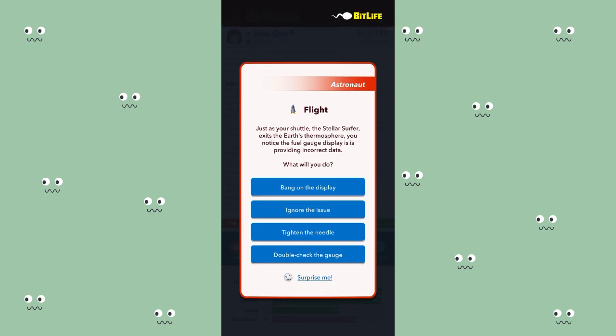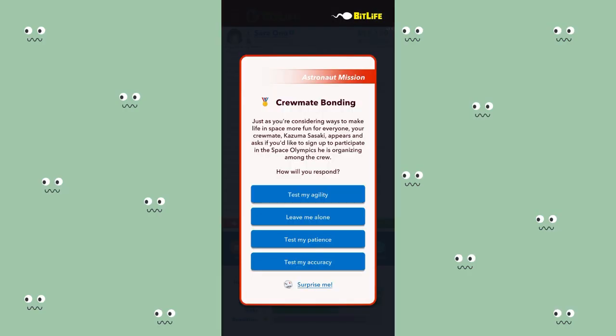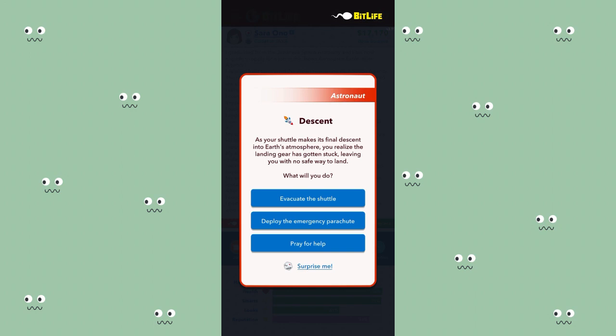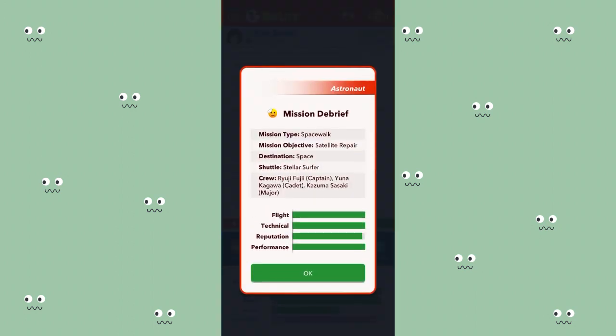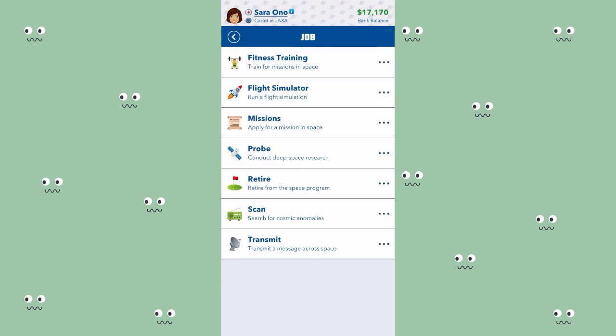So just as a shuttle, the stellar display is providing incorrect data. Just as I'm considering ways to make life in space more fun, I'm going to test my agility and then deploy the emergency parachute. Yeah, this is high. Everything is high. Everything is looking good.